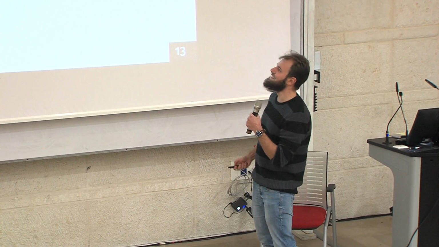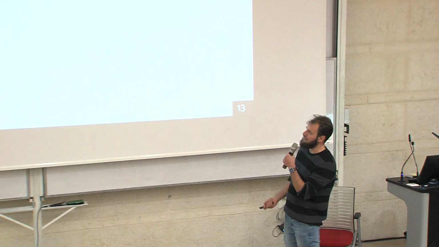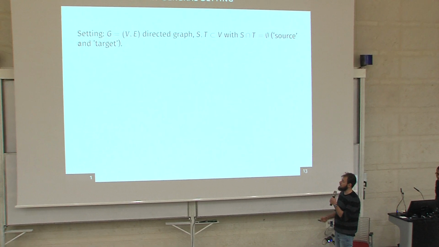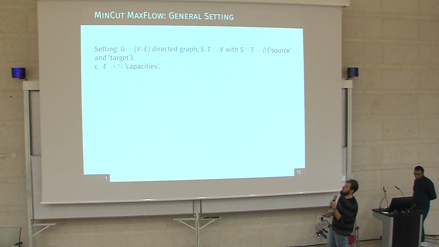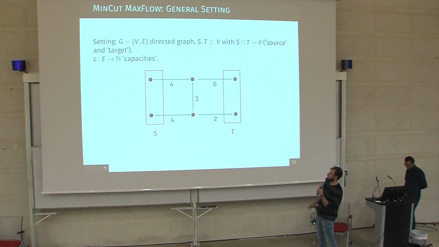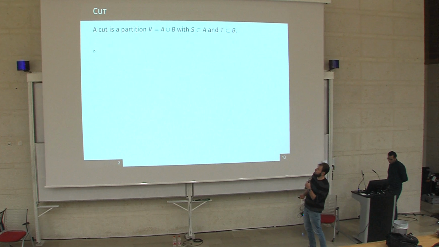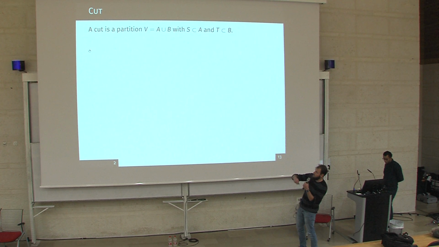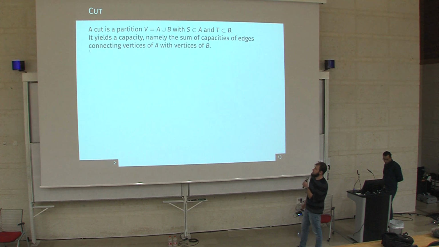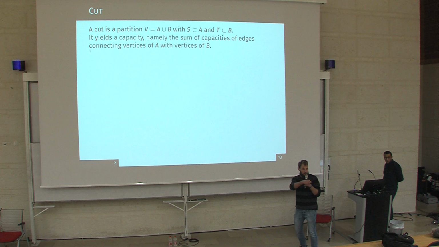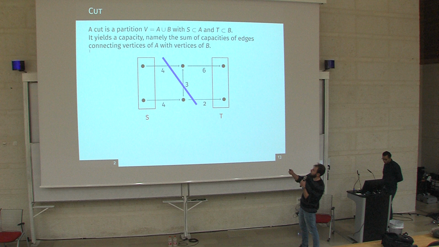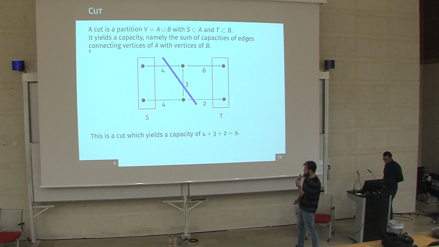So first I explain what min-cut max-flow is. You have a directed graph, you have sources, you have targets, and you have capacities on the edges. And this could look like this. Then you ask for the cut, where you partition the graph such that the sources are in one half and the targets are in the other half. And this gives you some kind of capacity, like how much can flow from A to B. And here, for example, you have capacity 4 plus 3 plus 2, which is 9.